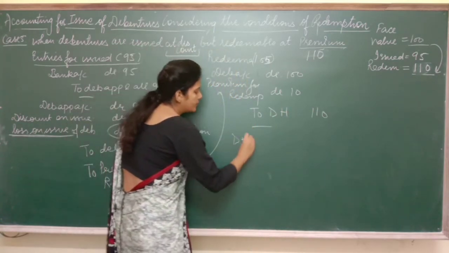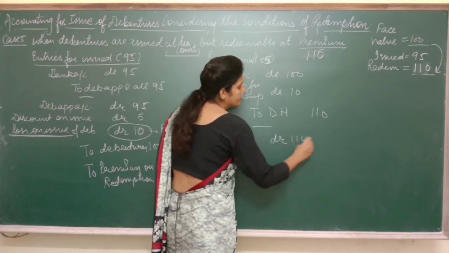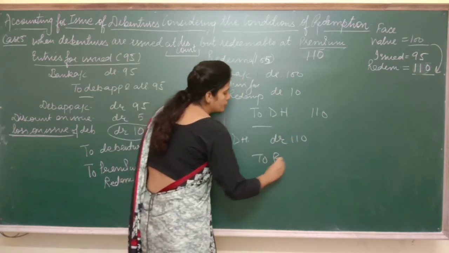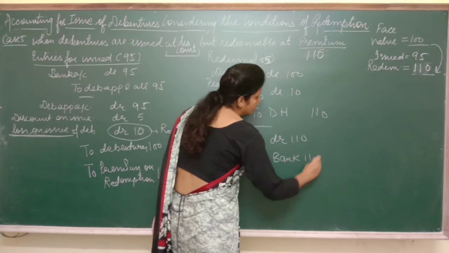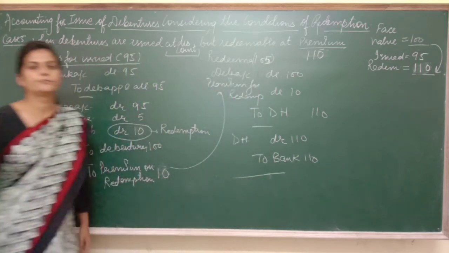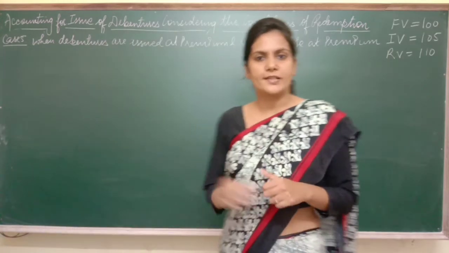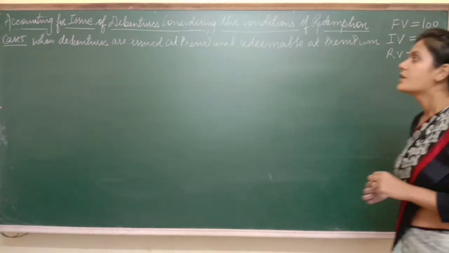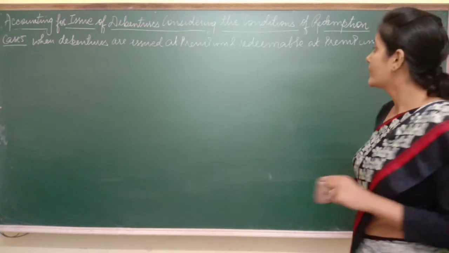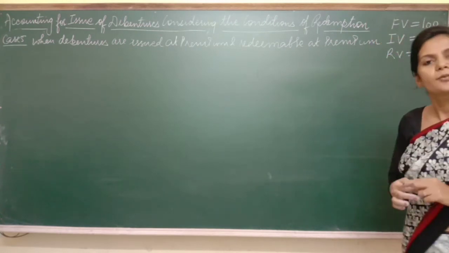Then the debenture holders become the receiver to back. So I hope this point is clear. Got it? So now let's start with the last case. Read the statement. The statement is: when debentures are issued at premium and redeemable at premium only.